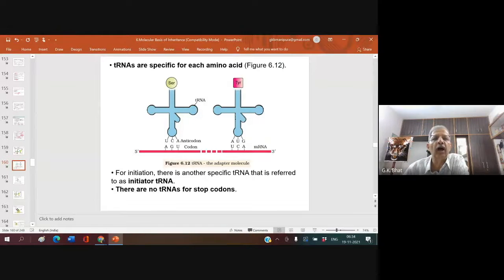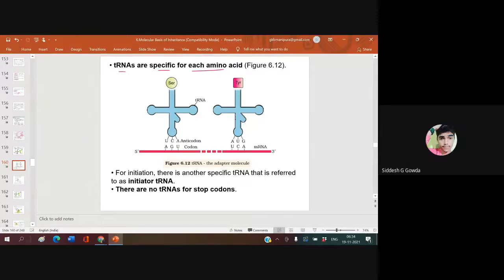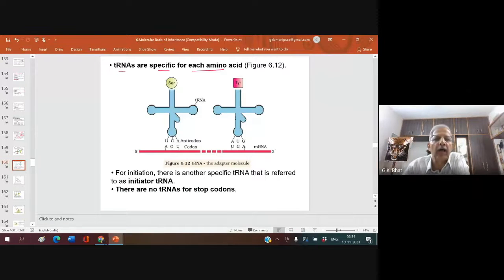So tRNAs are specific for each amino acid. That means one particular amino acid can be picked up by one type of tRNA only. For each amino acid, there are specific tRNAs. Now, my question to Siddesh: how many tRNA should be there? There is always one tRNA for a particular amino acid. One amino acid, one tRNA. So, how many tRNA are there in a cell?